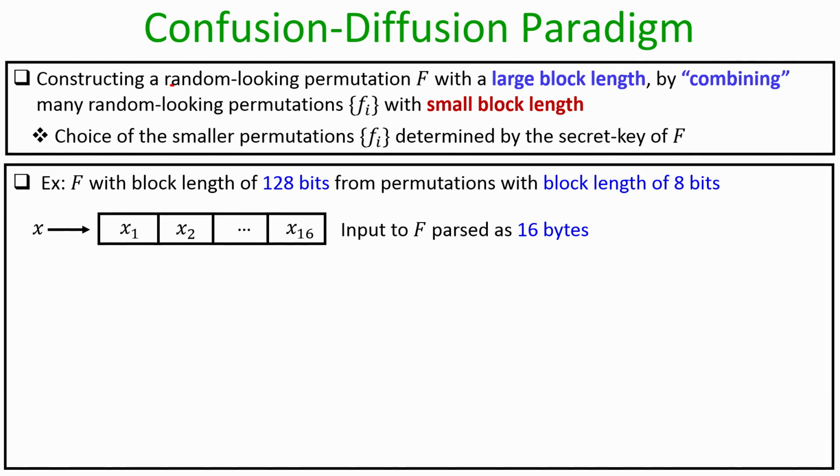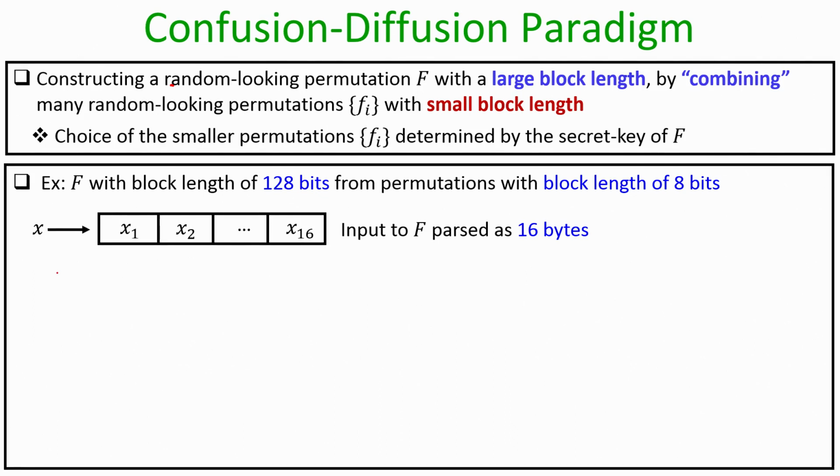For demonstration purposes, we will assume that we have several random permutations mapping 8 bit strings to 8 bit strings, and using them our goal is to construct a keyed permutation big F of block length 128 bits. The way we design the function big F is as follows.